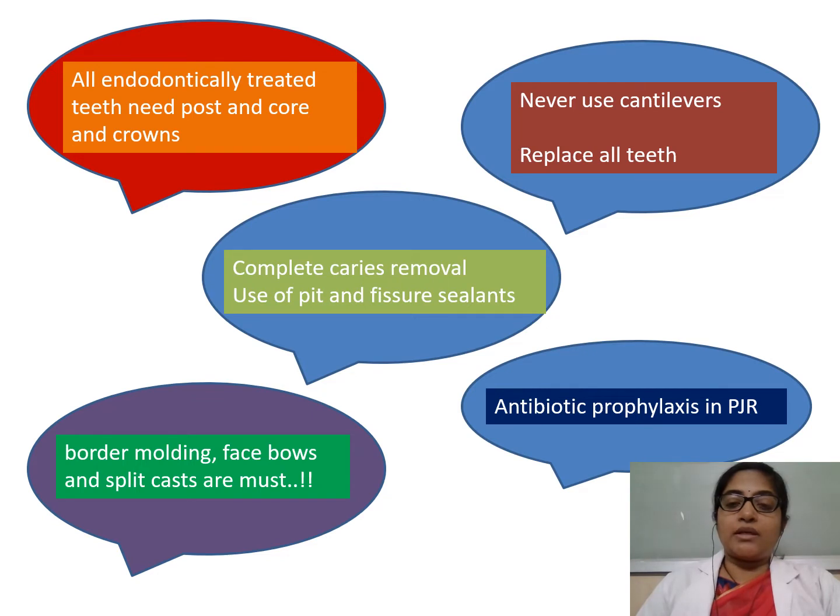Antibiotic prophylaxis in PJR, so all prosthetic joint replacement. So all these domains need serious search for evidence as to what are the guidelines which can guide us to give a very predictable treatment outcome for the patient.